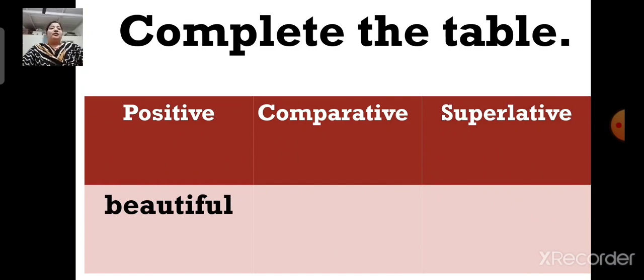Now here the word is beautiful. Beautiful is a positive degree, right? Now tell me the comparative and superlative degree, children.